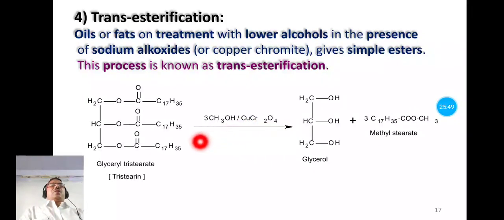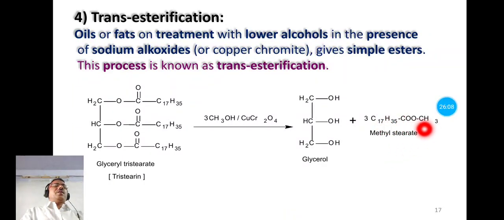Then this molecule of glyceryl tristearate undergoes decomposition and forms a mixture of glycerol and methyl stearate.